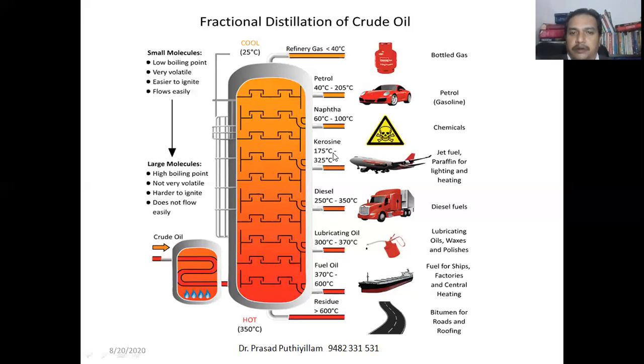It is a mixture, mainly containing kerosene. That's why I mentioned kerosene here. Or a mixture or fraction which boils at 60 to 100 degrees Celsius is naphtha. And petrol is collected at 40 to 205 degrees Celsius. And the uncondensed gases, the gases which are still not converted into the liquid state, are separated in the gaseous state, at less than 40 degrees Celsius. Now these fractions have to undergo fractional distillation further to get pure petrol or the chemicals or jet fuels.